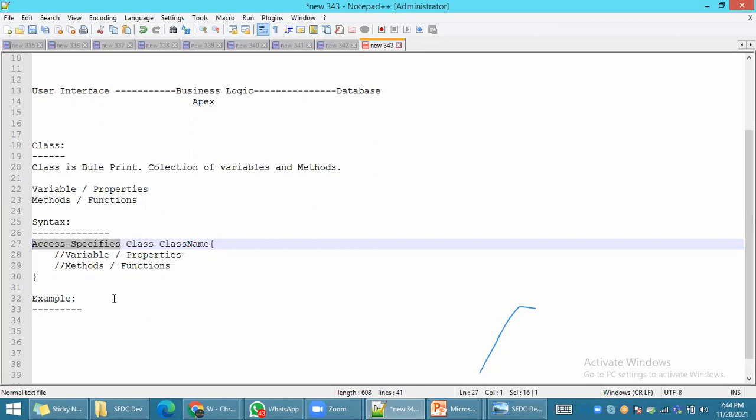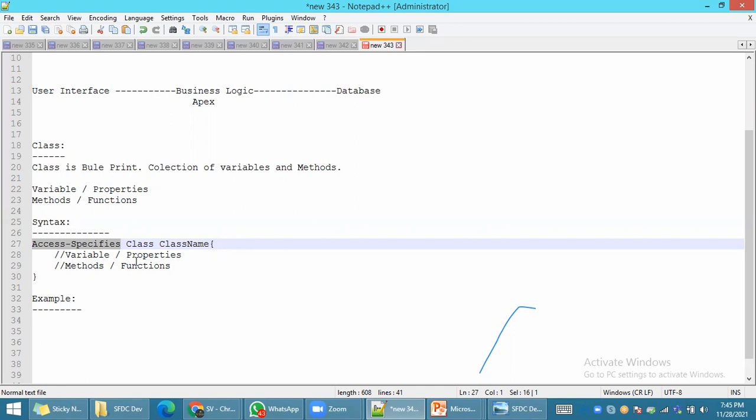What is the meaning of private? If you define your class as private, then classes outside cannot access this particular class. Public means other classes within Salesforce can also access it. Protected means, if they have any inheritance, the immediate child only can access it. The remaining classes don't have any access.